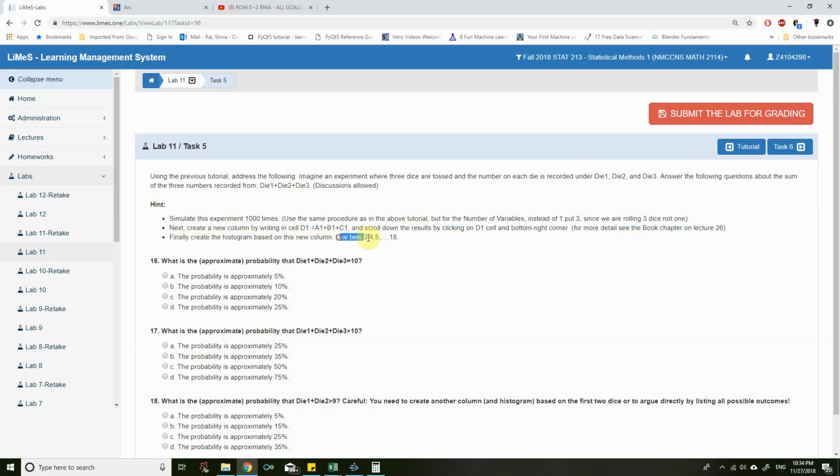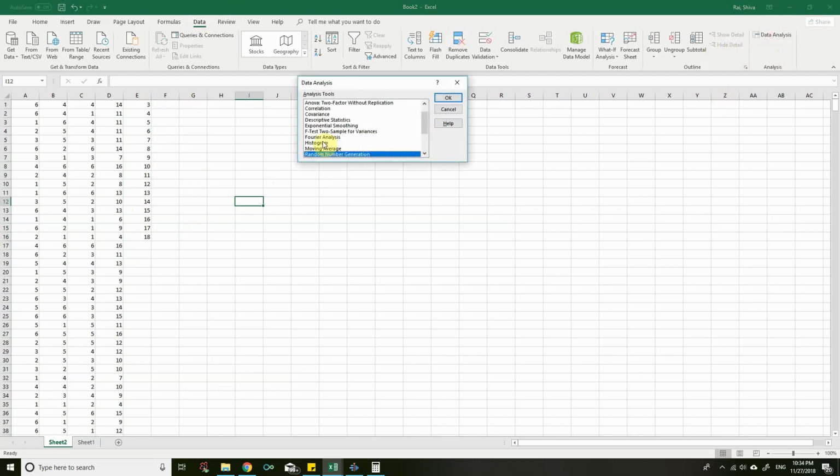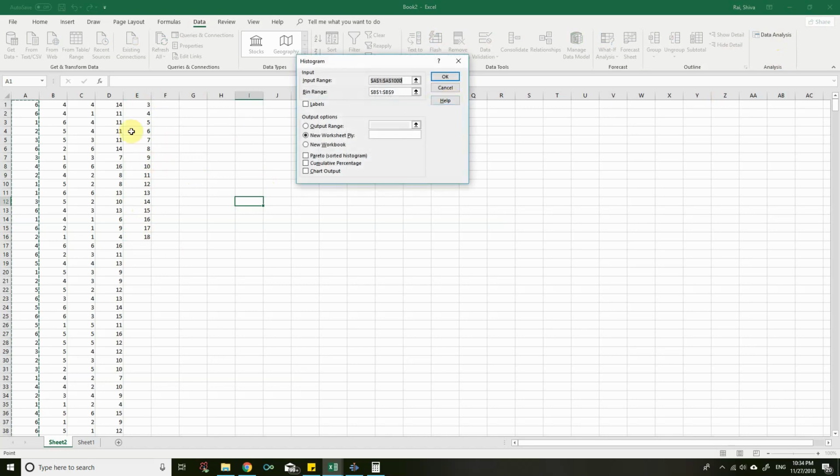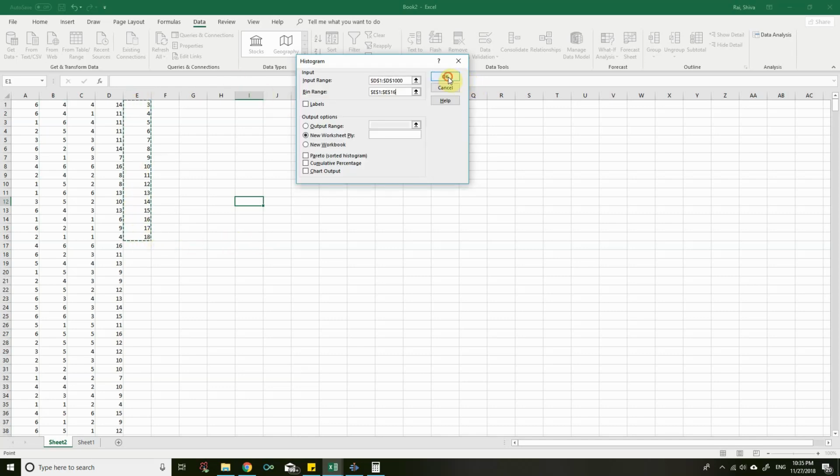Use bins 3, 4, 5 up to 18. So these are the bins 3, 4, 5, 6, 7, 8, 9, 10, 11, 12, 13, 14, 15, 16, 17, 18. Then go to data analysis, histogram, click on OK. Here the input range is D1 up to D1000, and for the bin range you go for E1 up to E16, and click on OK.